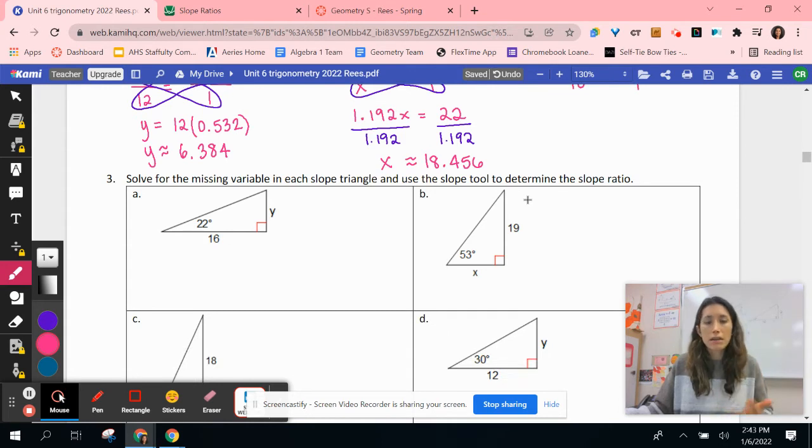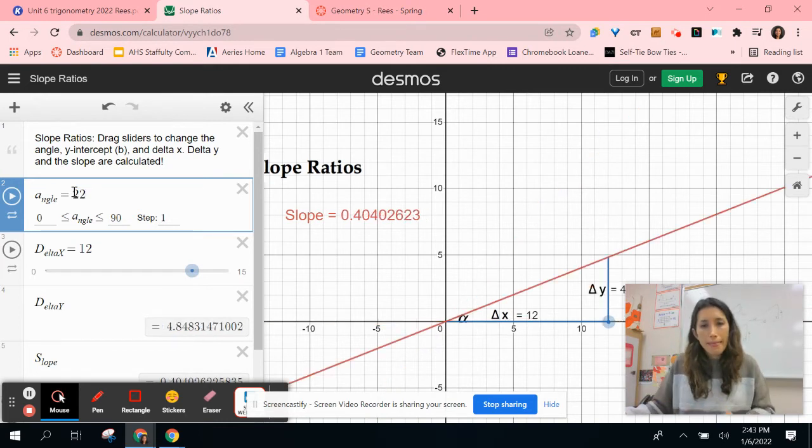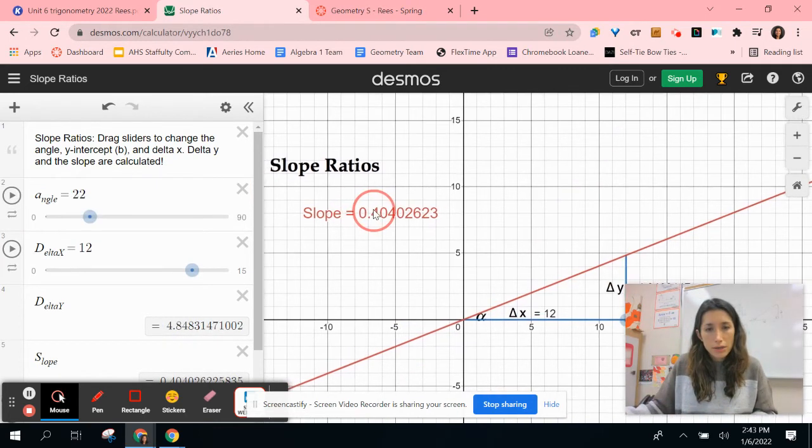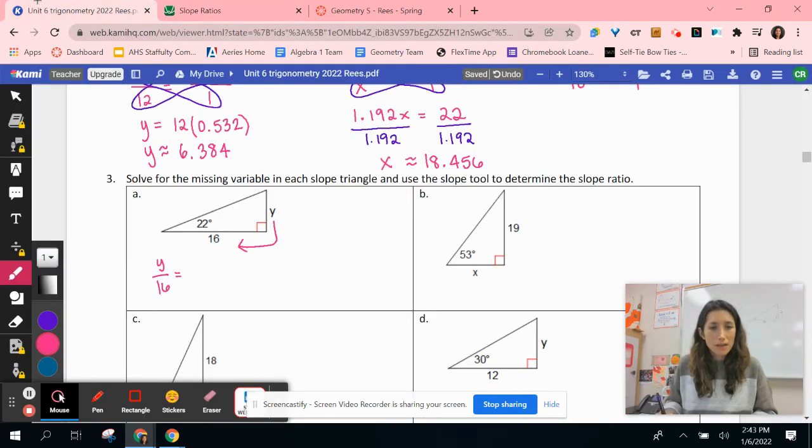Now for the rest of this page, you're going to be doing the same thing. We're just practicing with making sure we can use our slope ratios. So again, it's going to be like y over 16. Y over 16 equals, we need the ratio for 22 degrees. I'm going to put in 22. And that ratio here is 0.404 is what we're looking at. So 0.404 over 1. And so this one, your cross product is going to be nice and easy. The y is going to multiply to 1. 16 is going to multiply with 0.404.